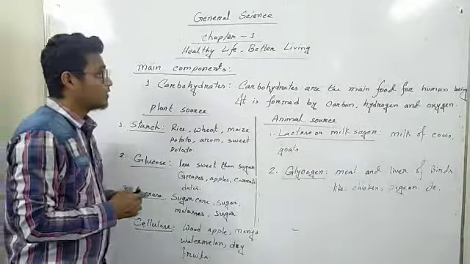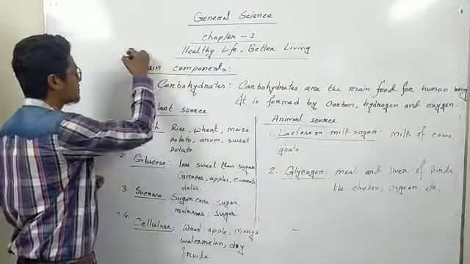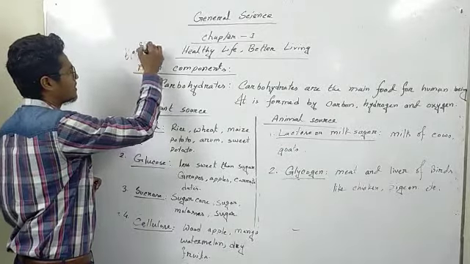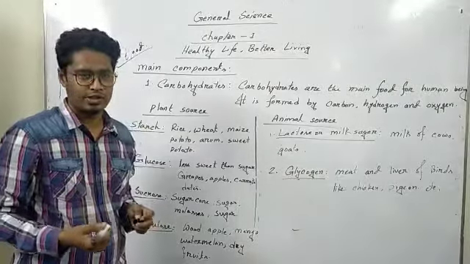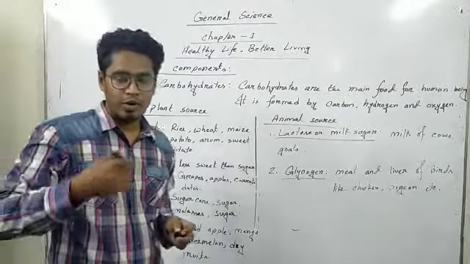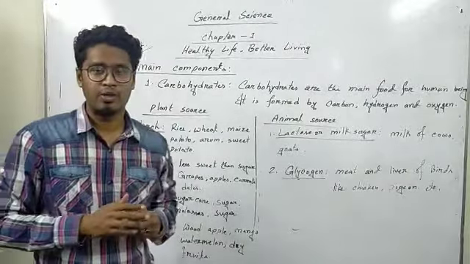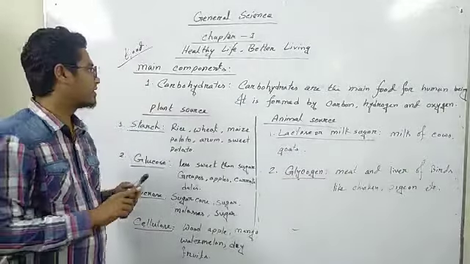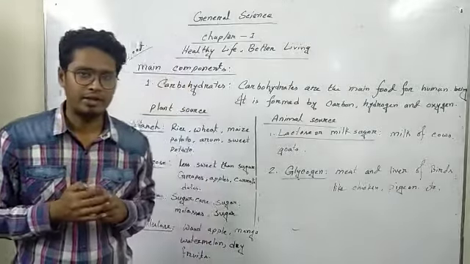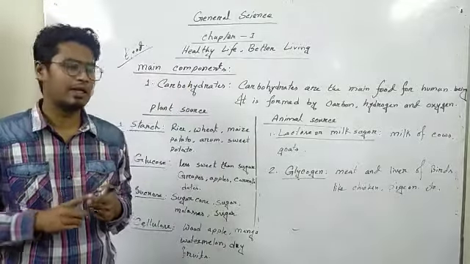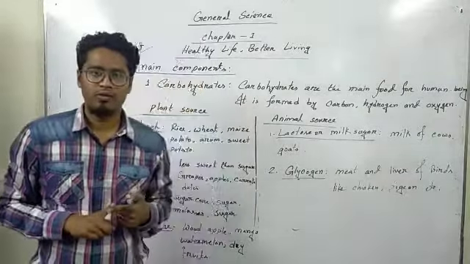Now we will discuss the first topic, the main elements of food. In the previous video, we discussed what food is, what nutrition is, and the components of food. As we know, there are two types of components. One is the main components, which are carbohydrate, protein, and fats. The other is the supplementary components, like minerals, vitamins, and water.